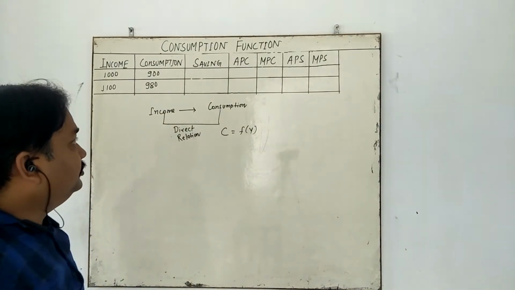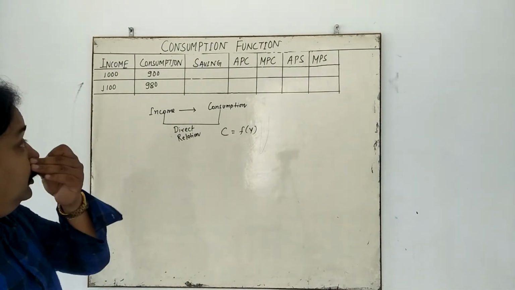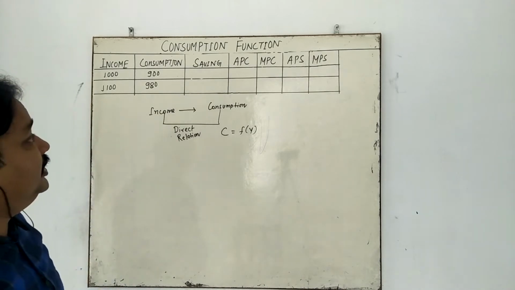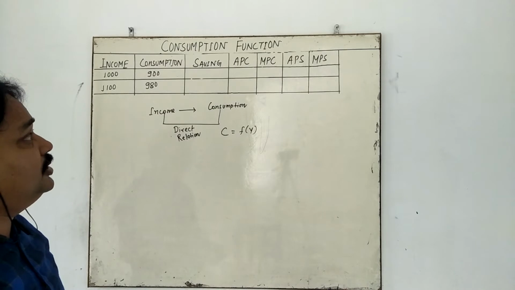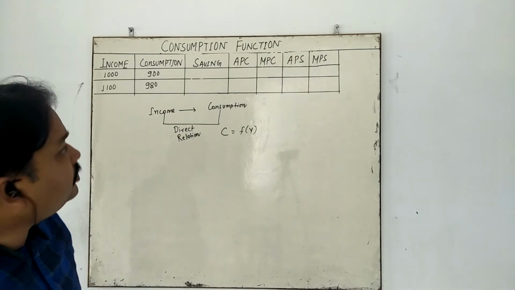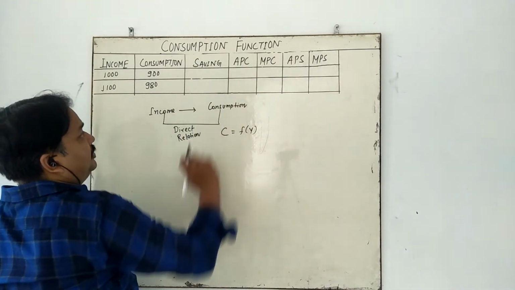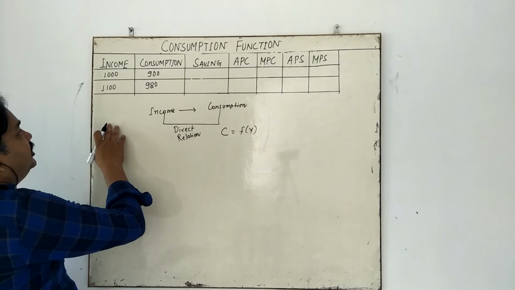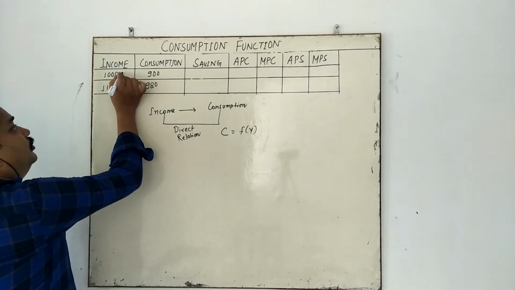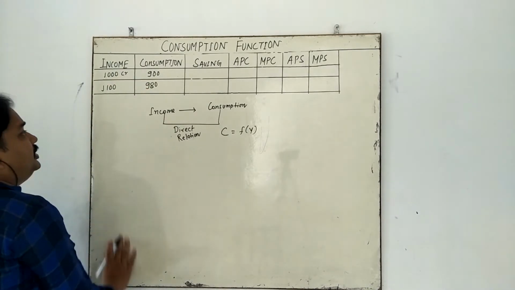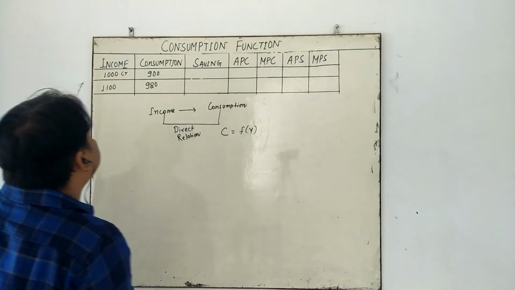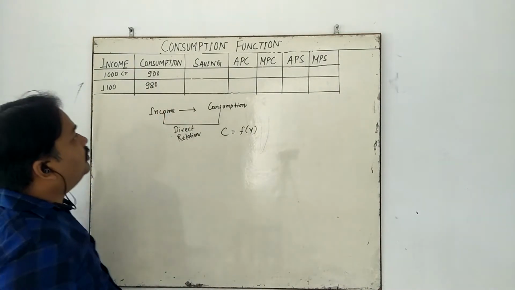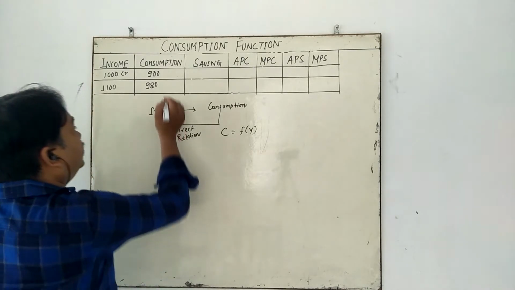My dear student, apart from consumption, we are going to study the average propensity to consume. I take an example. In an economy, 1000 crore rupees is income, and consumption is 900 crore.